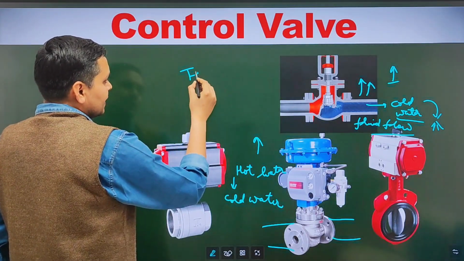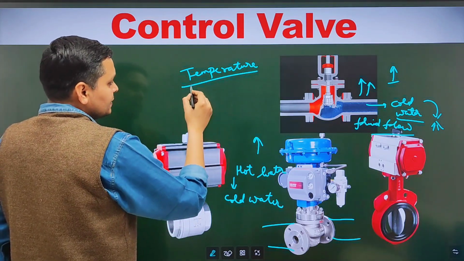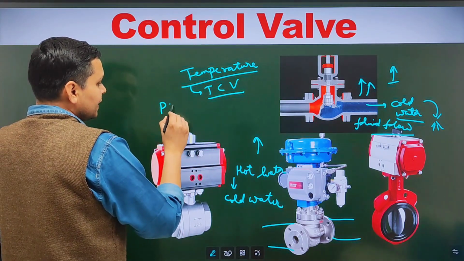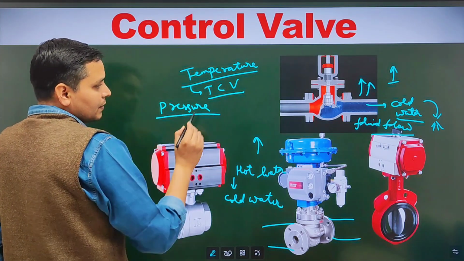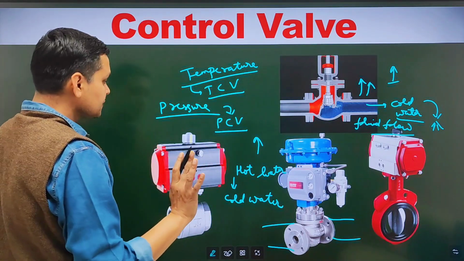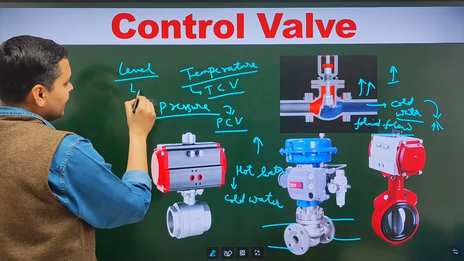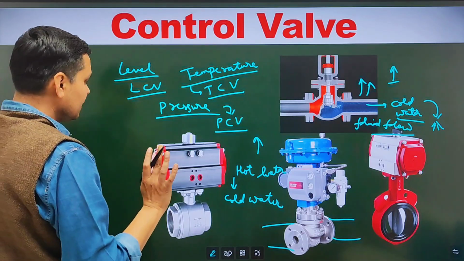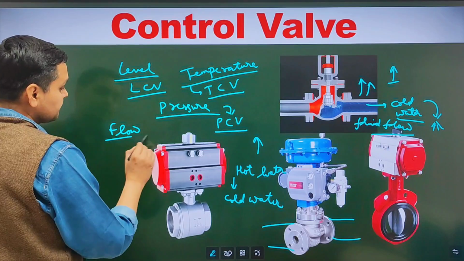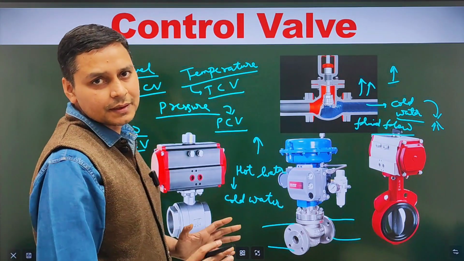Suppose we are controlling the temperature from control valve. So control valve will be known as TCV, that means temperature control valve. If we are regulating the pressure from it, then you will find its name is PCV, that means pressure control valve. If we are controlling the level from control valve, then its name will be LCV, that means level control valve. And suppose if we are controlling the flow through it, then it will be FCV, that means flow control valve. So I think it is clear to you.